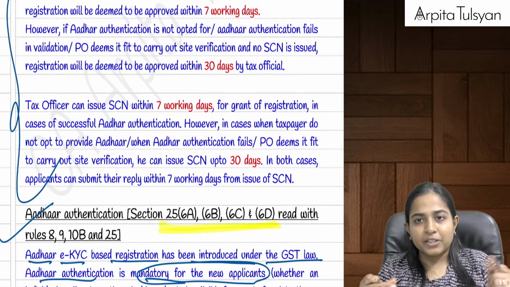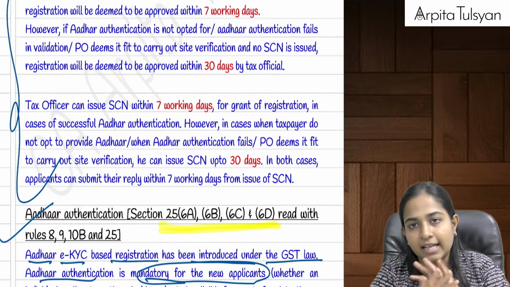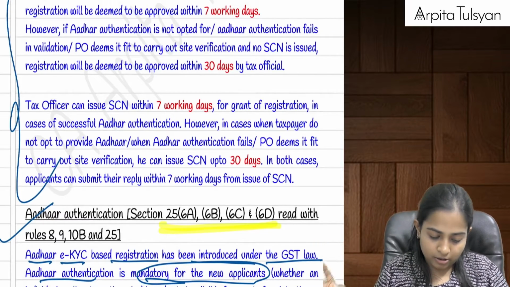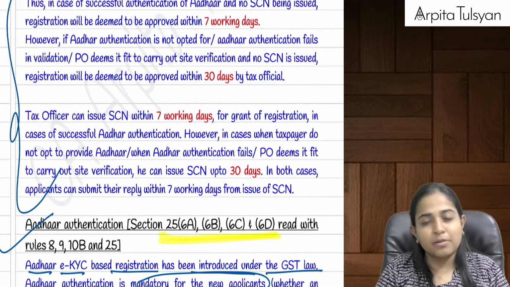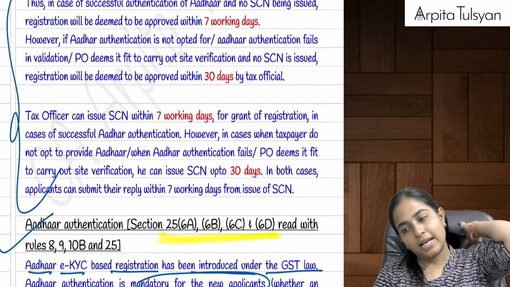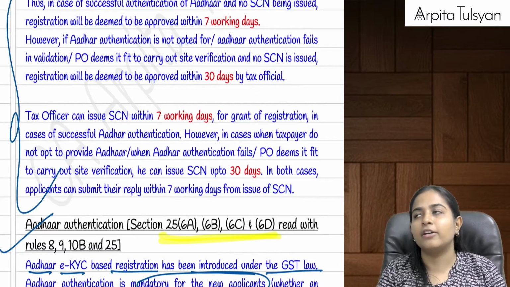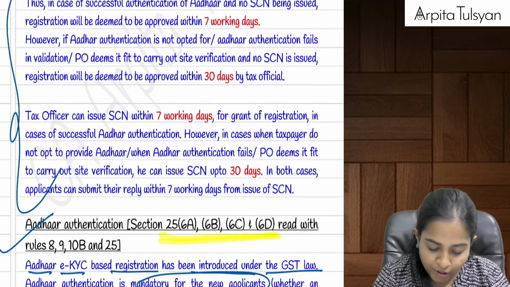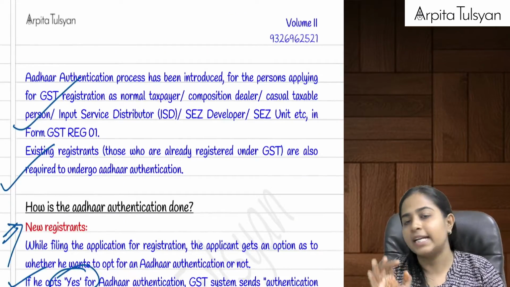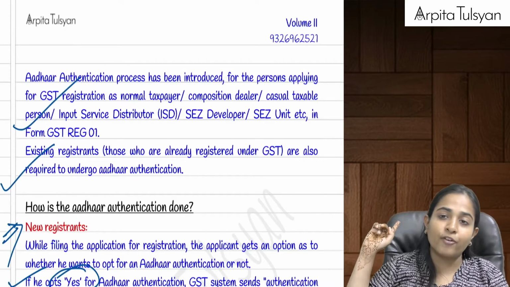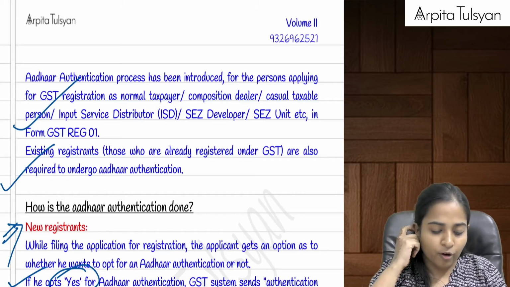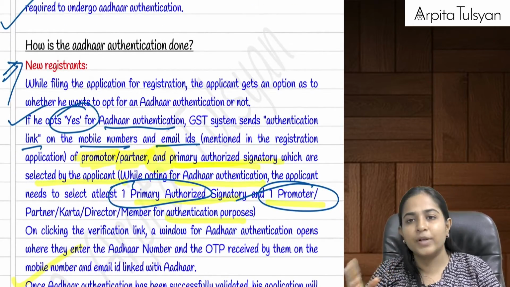Okay, going on to the next part, I'm revising this Aadhaar authentication completely now. Now we had already studied about Aadhaar authentication that is mandatorily required. Now you have the option to choose whether you want to go for Aadhaar authentication or not. First they say that it is mandatory. It is mandatory for new applicants also. It is also mandatory for the existing applicants. For both of them it is mandatory. Now how is it to be done?